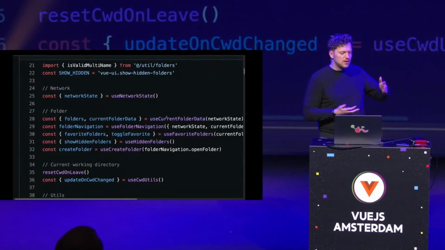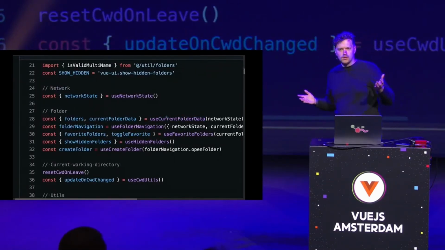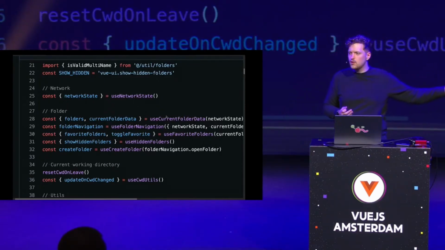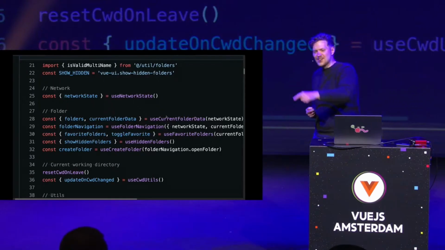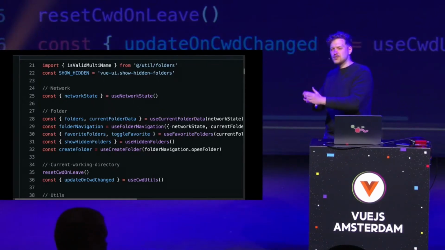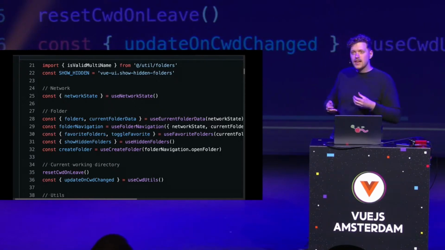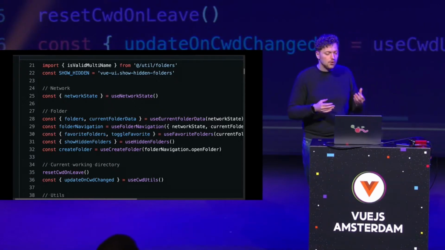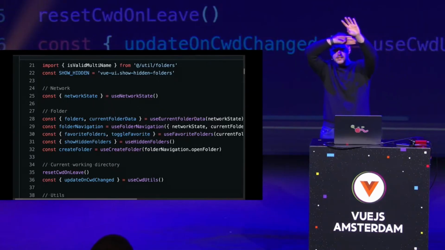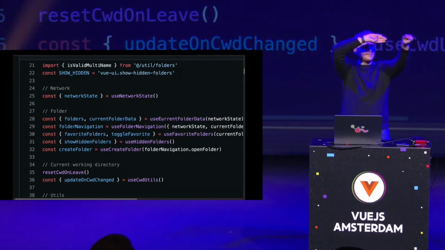And all the time, all four or so years along, this was the pattern people could have followed and probably should. But I know a lot of you don't. So honestly, just give it a try. Don't extract everything straight away. Keep it in there and actually encapsulate your logic into composables. Who's actually a fan of OOP here? Are there some OOP fans in here? I see the backend folks as well.